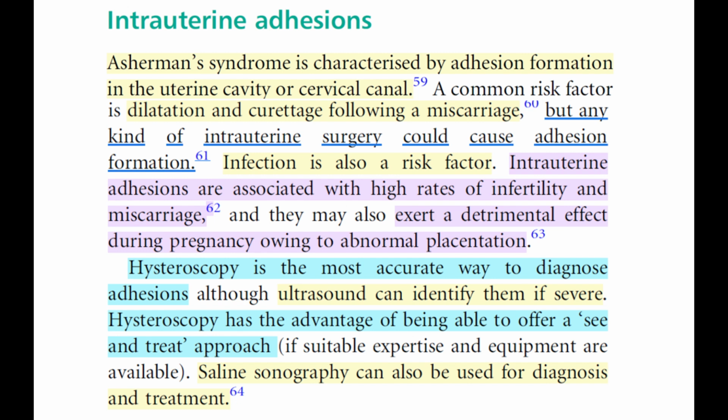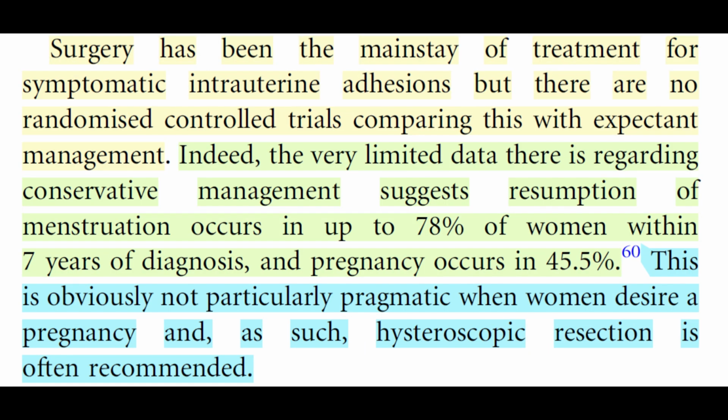Hysteroscopy has the advantage of being able to offer a see and treat approach if suitable expertise and equipment are available. Saline sonography can also be used for diagnosis and treatment. Surgery has been the mainstay of treatment for symptomatic intrauterine adhesions, but there are no randomized controlled trials comparing this with expectant management. Indeed, the very limited data there is regarding conservative management suggests resumption of menstruation occurs in up to 78% of women within 7 years of diagnosis, and pregnancy occurs in 45.5%. This is obviously not particularly pragmatic when women desire a pregnancy, and as such, hysteroscopic resection is often recommended.